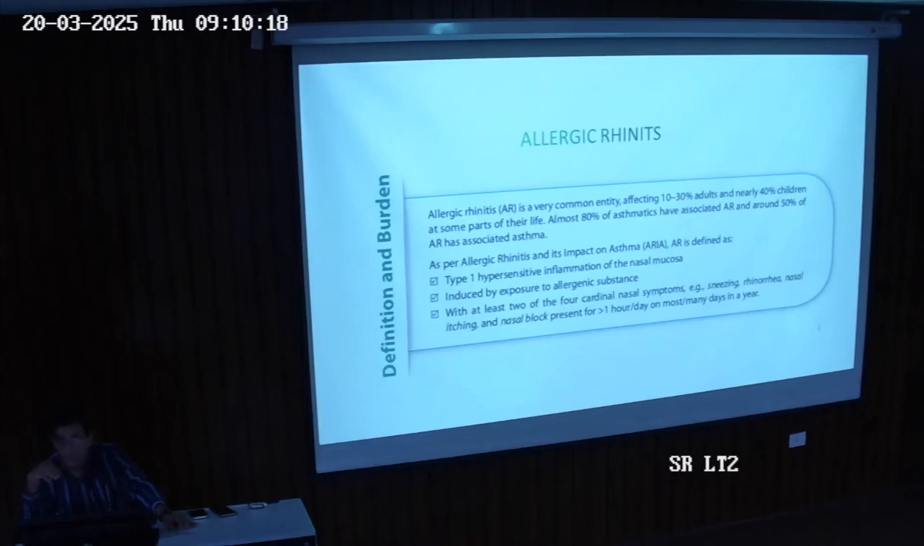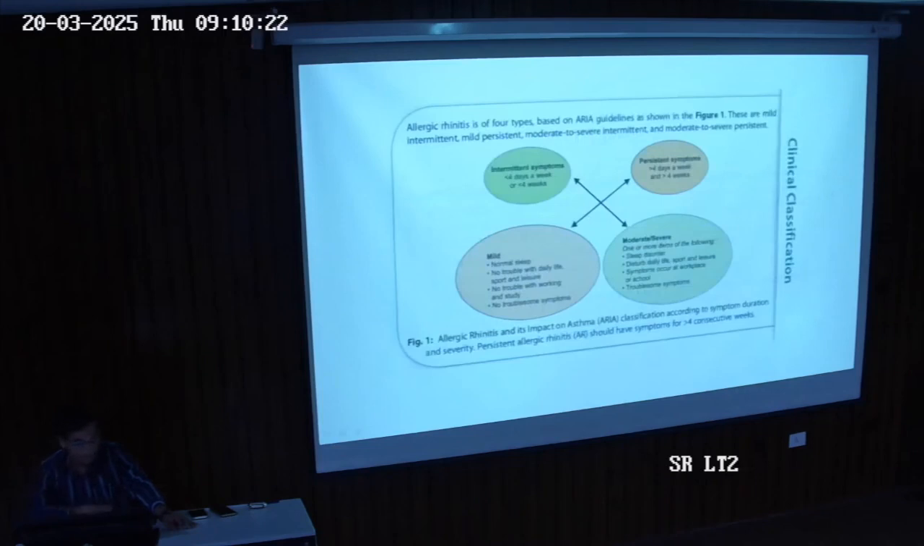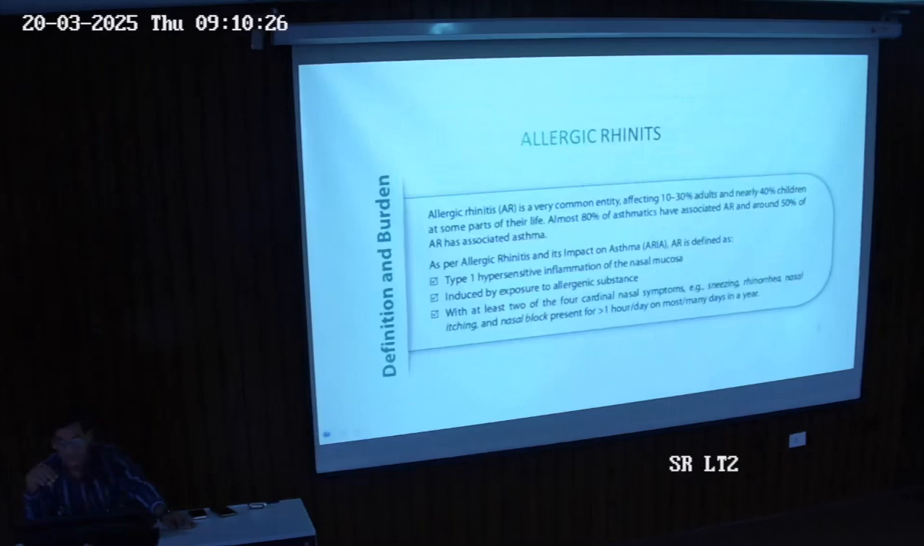So what is allergic rhinitis? Allergic rhinitis, as per ARIA guidelines, which covers allergic rhinitis and its impact on asthma, is defined by all these three criteria. If it fulfils all of these, then we can consider it allergic rhinitis. First, what is first? Type 1 hypersensitivity inflammation. What does it mean? It means immediate hypersensitivity inflammation.